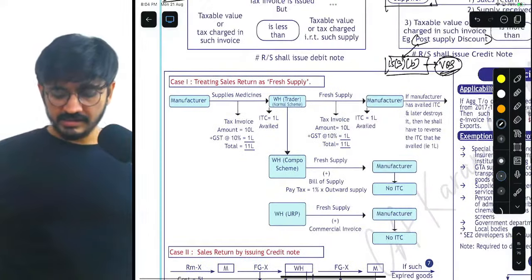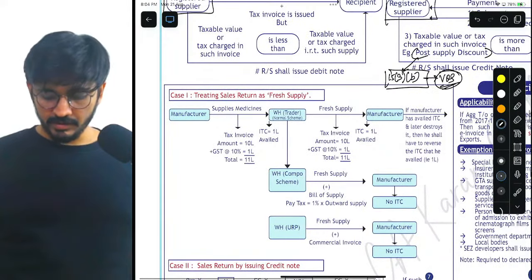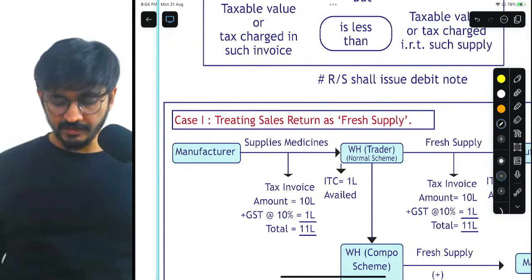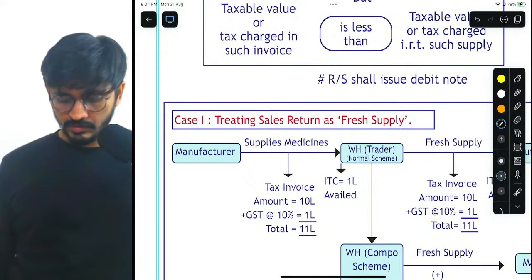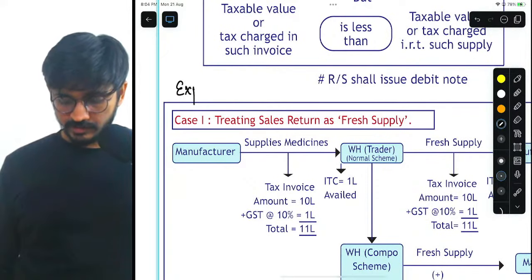Okay. Now understand that we are talking about this case study specifically with respect to expired goods.